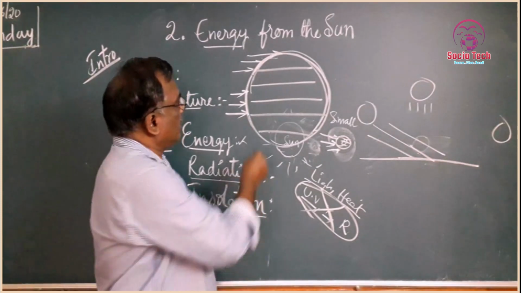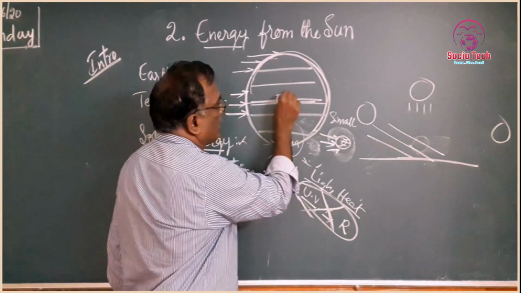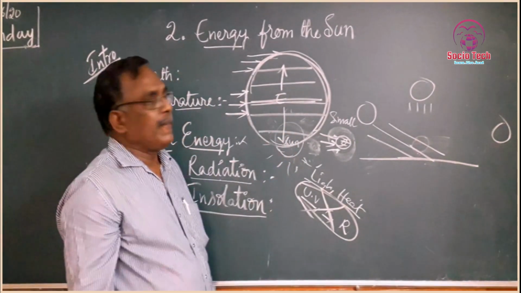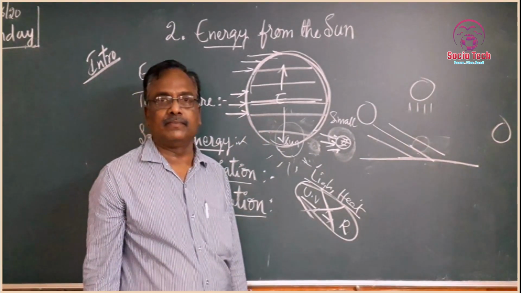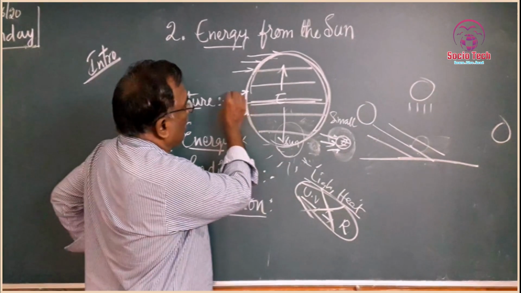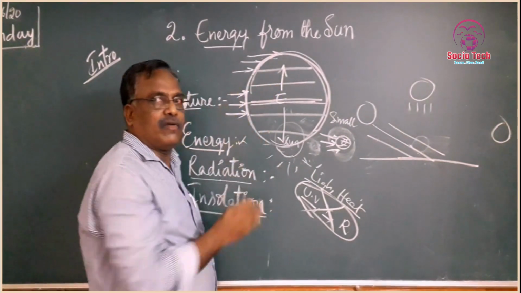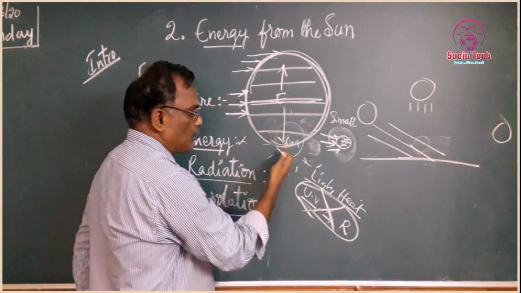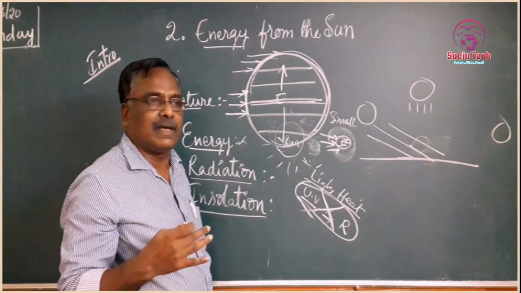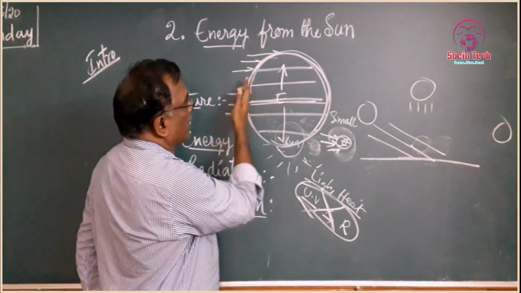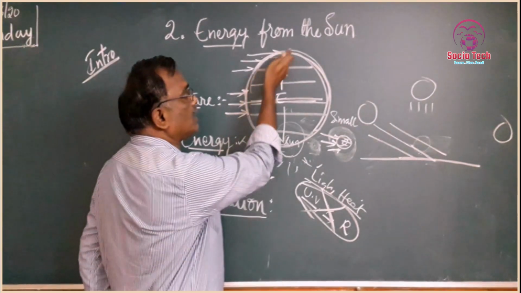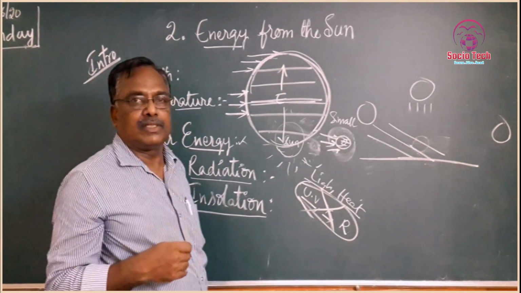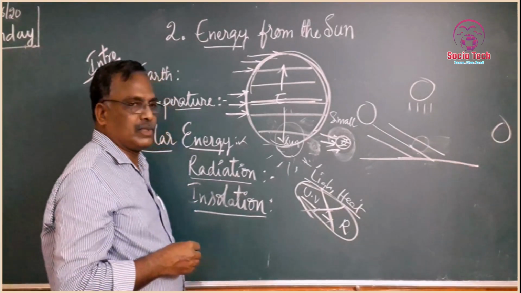That means you can understand, while we are moving from the equator towards the North Pole and towards the South Pole, the temperature is decreasing. Why decreasing? At the equator, the sun rays fall vertically, but towards the North Pole and South Pole, the sun rays fall slanted. So that is why, as we move from the equatorial region to the polar region, the temperature becomes less.